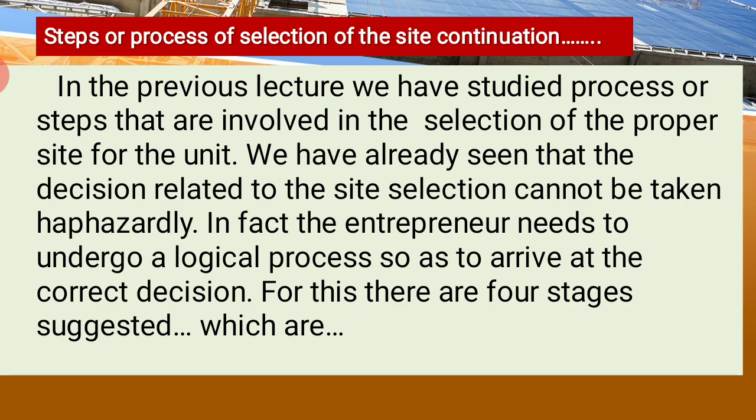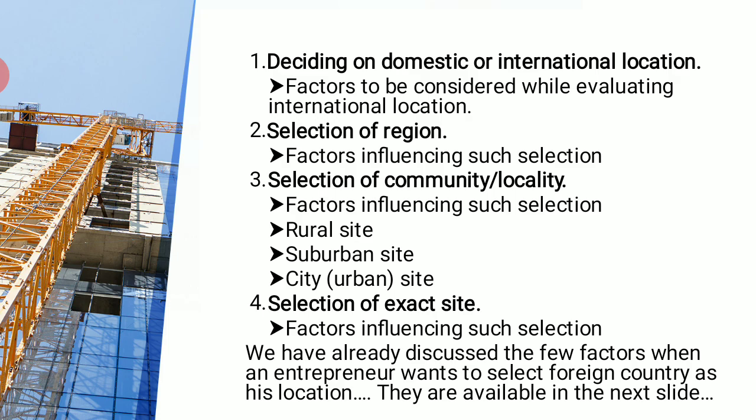We have already seen that the decision related to site selection cannot be taken haphazardly. In fact, the entrepreneur needs to undergo a logical process so as to arrive at the correct decision. For this, there are 4 stages, which are deciding on domestic or international location, the factors to be considered, as I just told you a couple of minutes back. Then comes the selection of region.